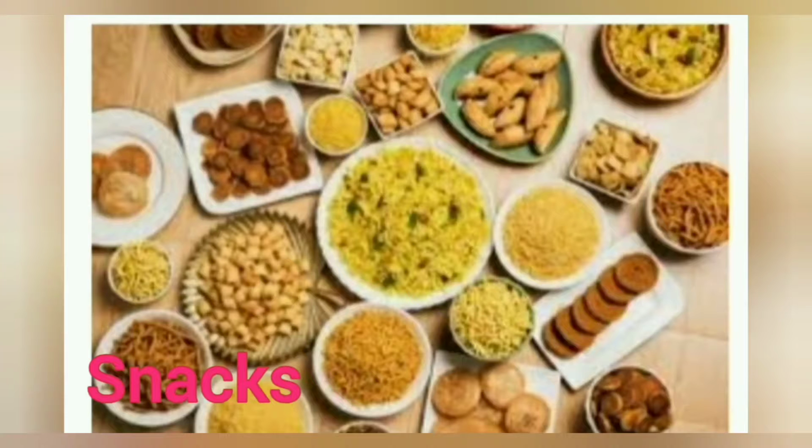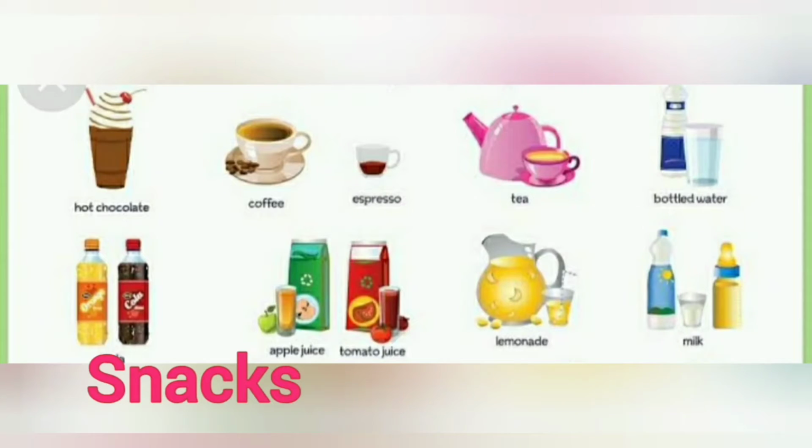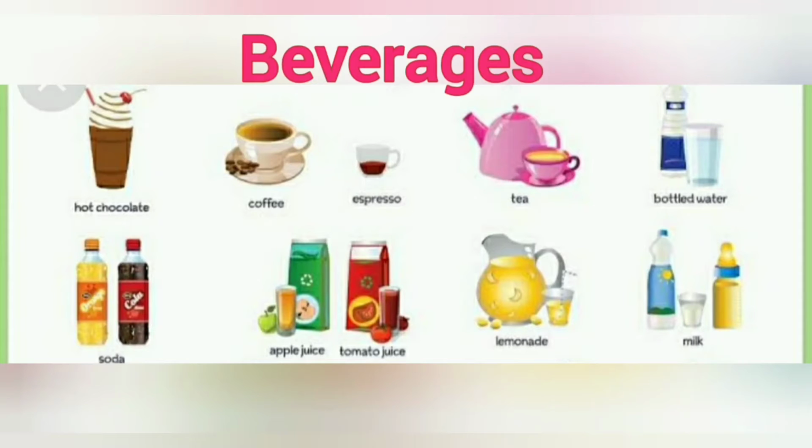Besides that, we might also have milk, tea, coffee or sharbat, and these are called beverages. In the picture you can see hot chocolate, coffee, tea, boiled water, various types of juices, milk. All these things are called beverages.